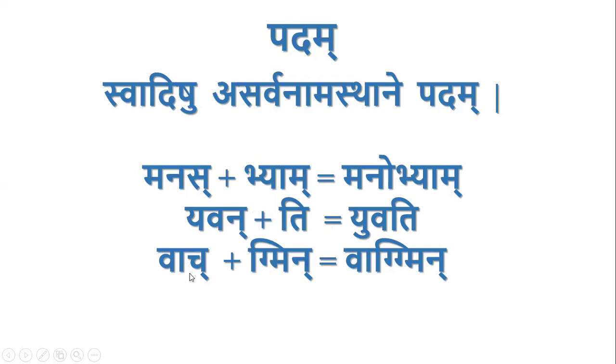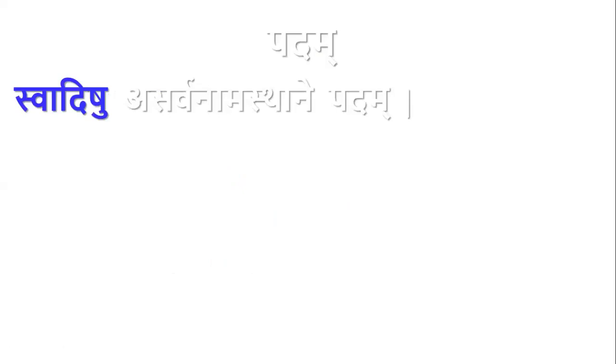Whenever a jhal letter is present at the end of a pada, it will get jashadesha, by jhalam jasho'nte. That kha becomes gha, so vak becomes vag, vagbhyam. So this is about Swadishu Asarvanamasthane.